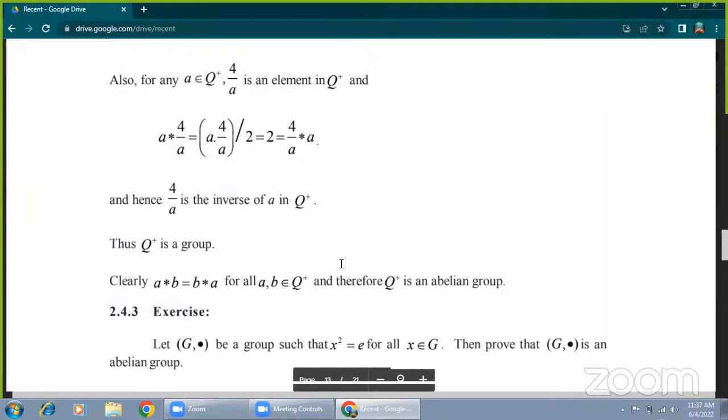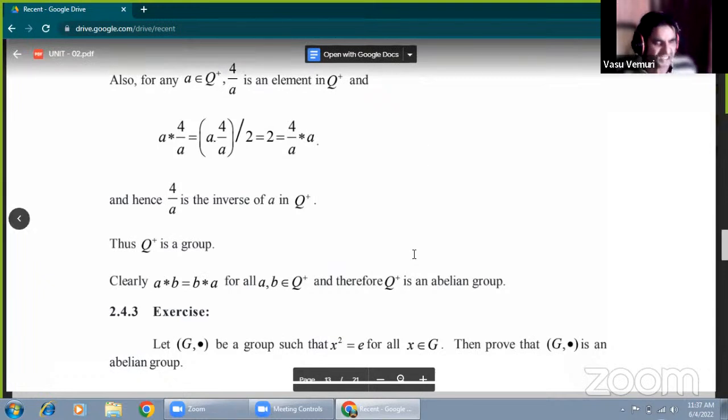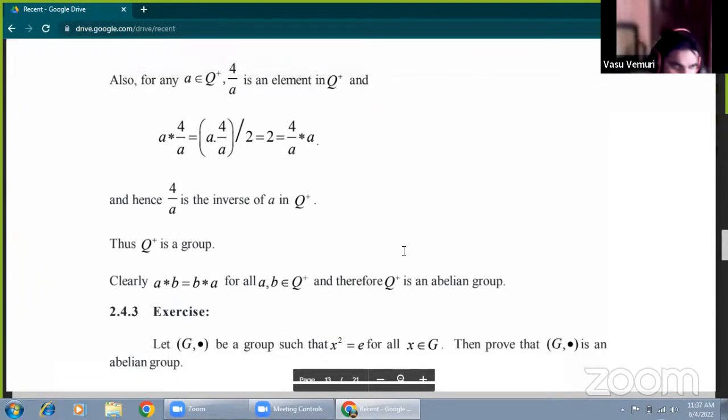Suppose AB by 5. Well, now identity element is 5. B equal to 25 by A. That is the inverse of A. Okay. Now all the axioms are satisfied, so it forms a group. Q plus under star also satisfies the commutative property. Finally, Q plus under star is an abelian group.